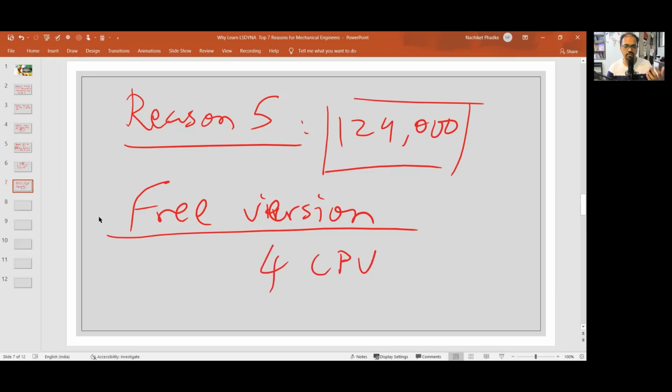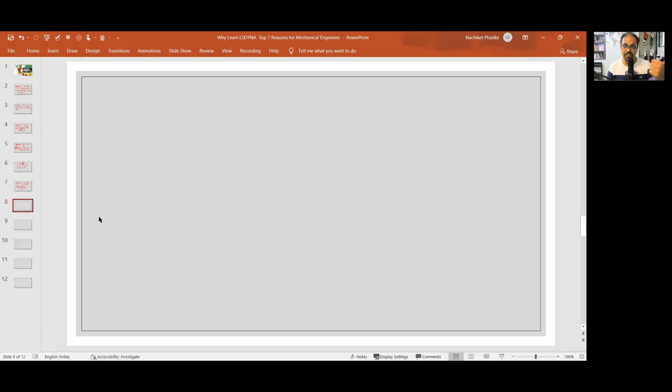4 cores. So everyone knows that if you have i7, i9 processors, it has either 8 cores, that is 4 virtual, 4 physical cores. i9 may have some 8 plus 8 or anything like that. Fine. So it is basically a free version which you can use. So SAE Baha students can actually use LS Dyna for their static, dynamic, vibration analysis in one code. They don't have to switch to many different codes, because the mesh can remain the same. It can be converted from implicit to explicit without any change, and that's something which is very important.